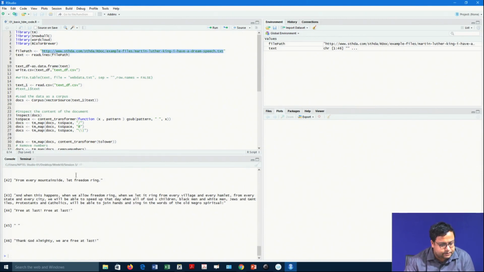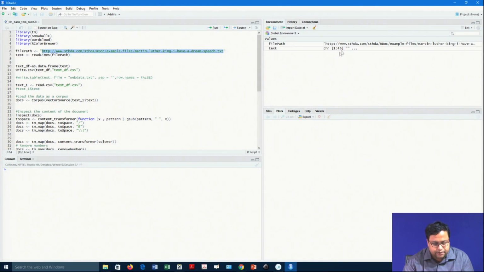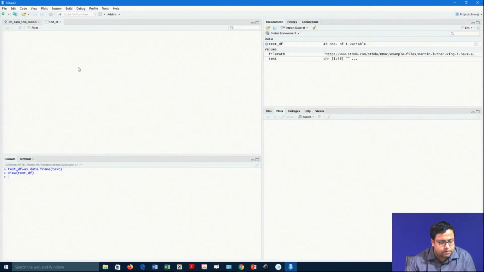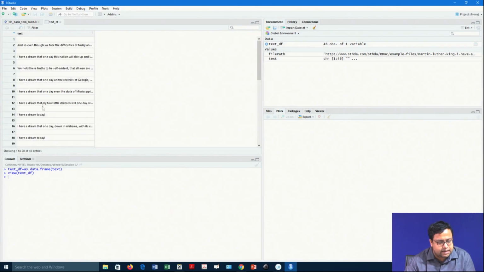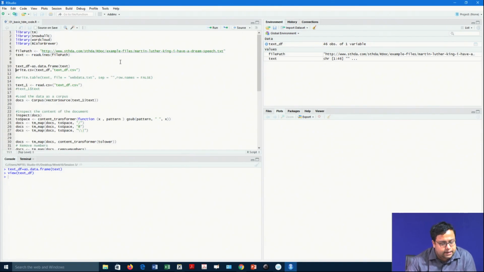Next, I will change this text data, which is a character variable, to a data frame. So, text_df is equal to as.data.frame(text). It is nothing but one single observation, the same thing with some blank values and some text values. Why do we do that?